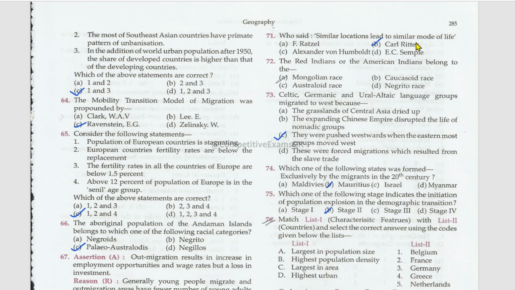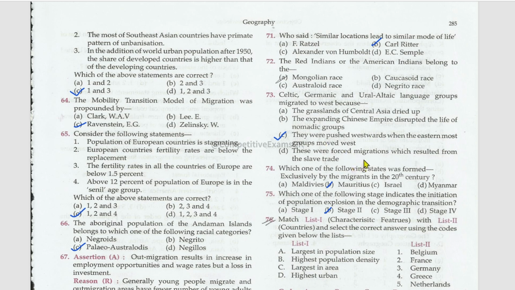Who said similar locations lead to similar mode of life? Carl Ritter. The Red Indians or the American Indians belong to the Mongolian race. Celtic, Germanic, and Ural-Altaic language groups migrated to west because they were pushed westwards when the easternmost groups moved west.